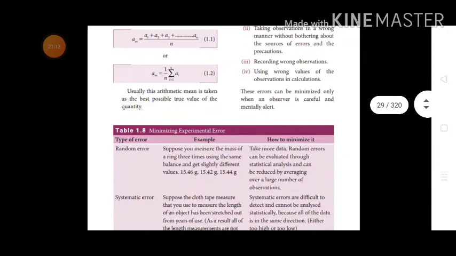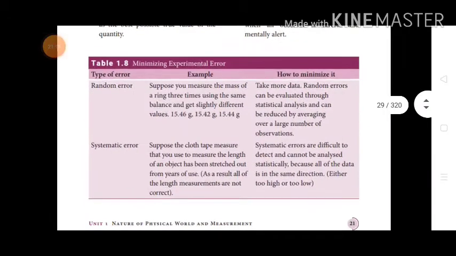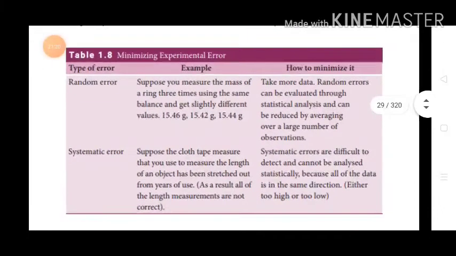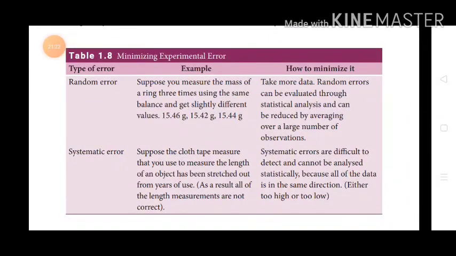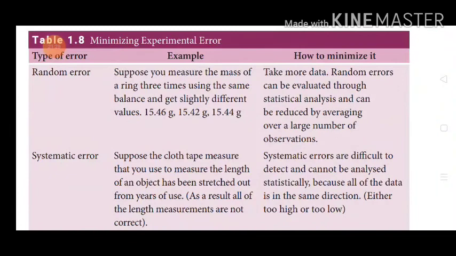Table 1.8, minimizing the experimental error. So just to go through it. Type of error, random error. Example, how to minimize it. Random error. Suppose you measure the mass of a ring 3 times using the same balance and get slightly different values, 15.46 gram, 15.42 gram, 15.44 gram. Take more data.